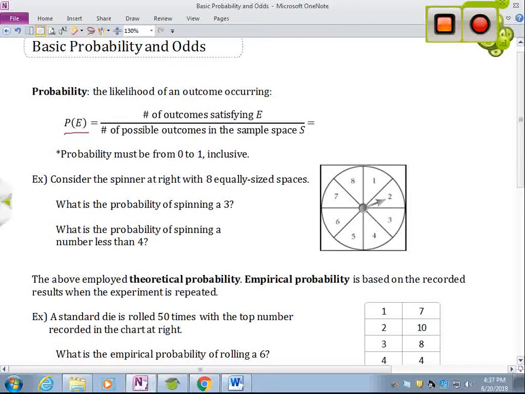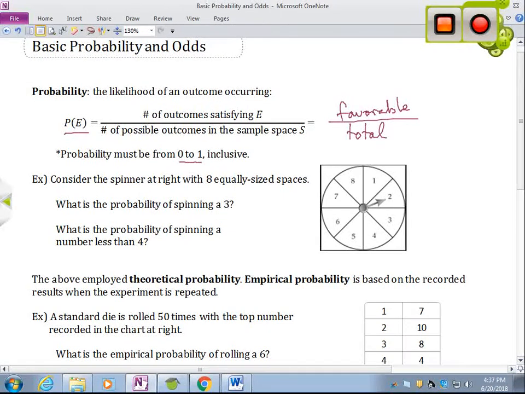And that equals the number of outcomes satisfying E over the number of possible outcomes in the sample space, which is S, okay? Or another way to look at this is the number of favorable outcomes, the ones that meet what we're looking for, over the total to choose from. So favorable over total is really the way that I remember probability. It is a ratio, or a fraction, and we need to remember that it has to be from 0 to 1. It could be 0.